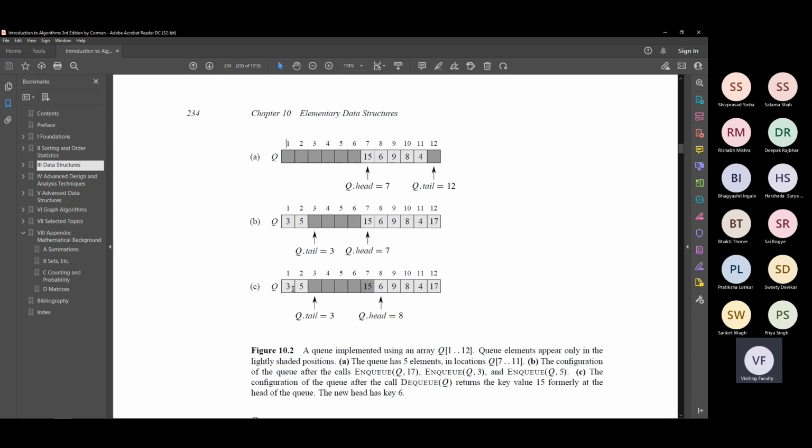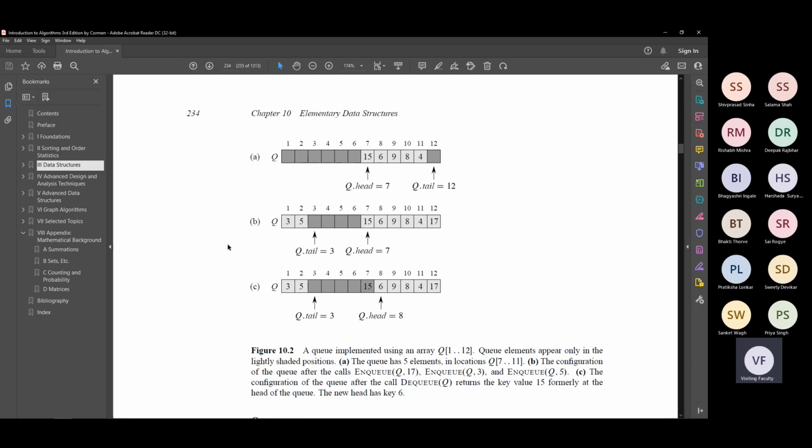Then you insert 3. Then you say NQ q 3. So 3 gets inserted at the location of q dot tail, which is 1. And now q dot tail increases by 1 again, and q dot tail becomes 2. Then you say NQ q 5, or insert q 5, or add q 5, or push q 5, right? Then 5 gets added at the location of q dot tail, which was 2, and then q dot tail increases to 3.